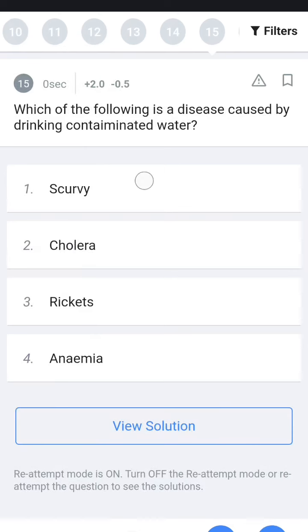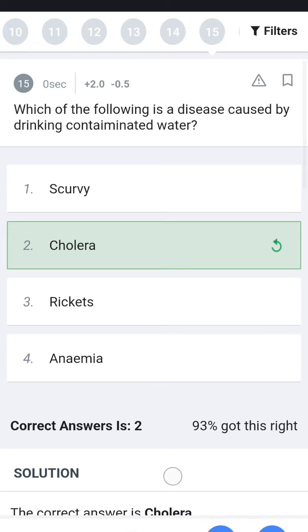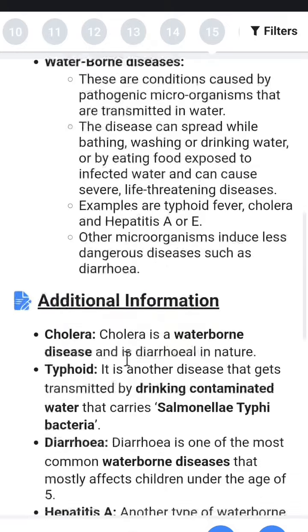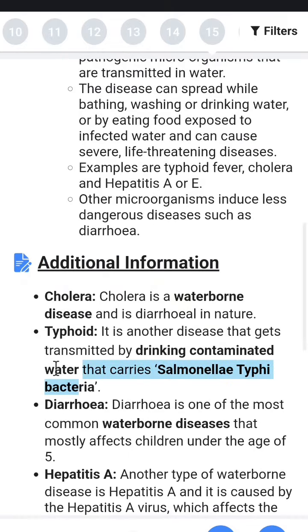Next, which of the following disease is caused by drinking contaminated water? Scurvy is a vitamin C problem. Rickets is due to lack of vitamin D. Anemia is a blood related problem. So the answer is cholera. Cholera and typhoid spread through water, both are waterborne diseases. And typhoid is caused by Salmonella typhi.